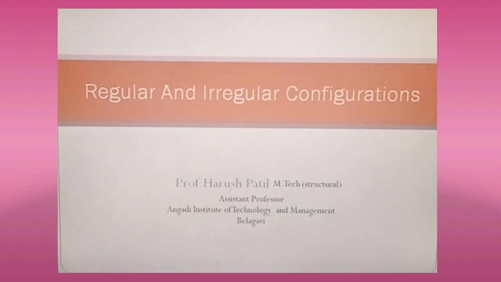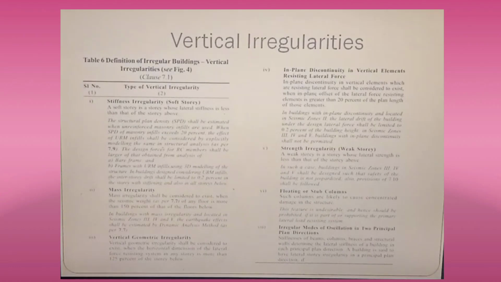In this particular class I am dealing with vertical irregularities of buildings according to IS 1893 2016. I am referring to the code of IS 1893 2016. Now, coming to vertical irregularities, these are given in IS 1893 2016 in table number 6.